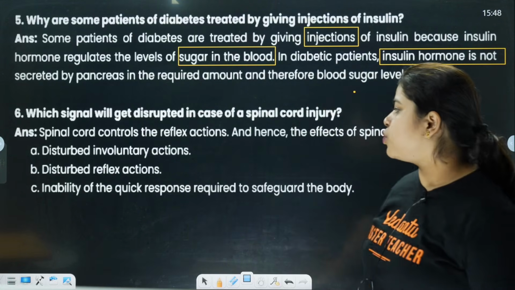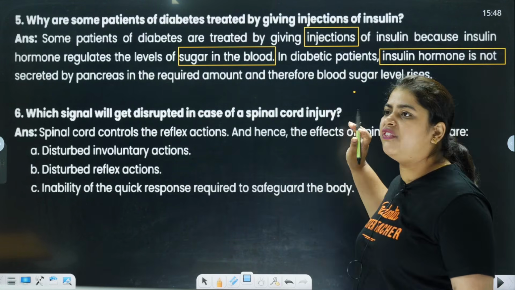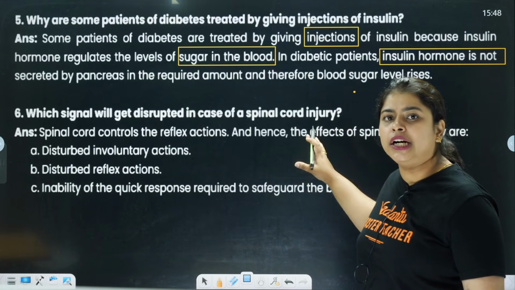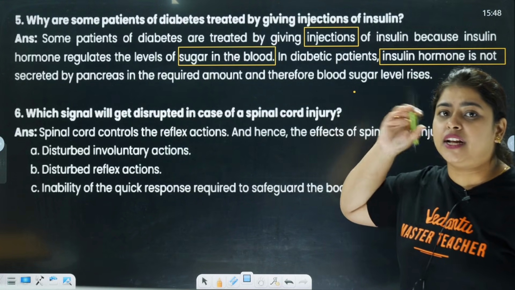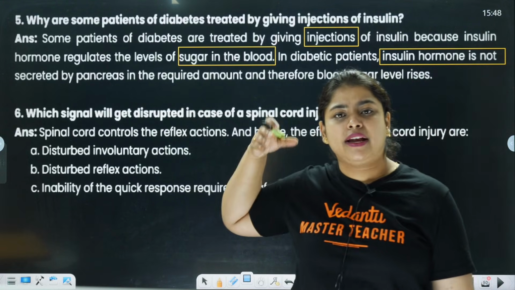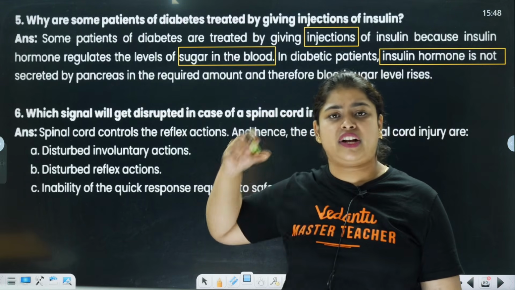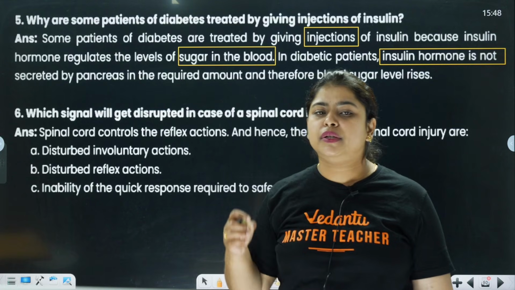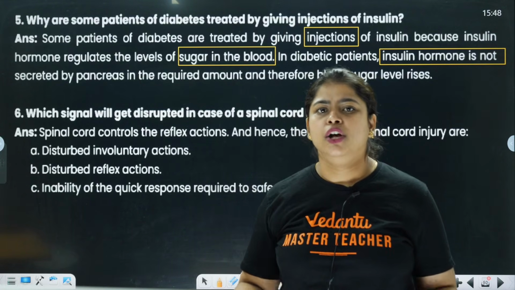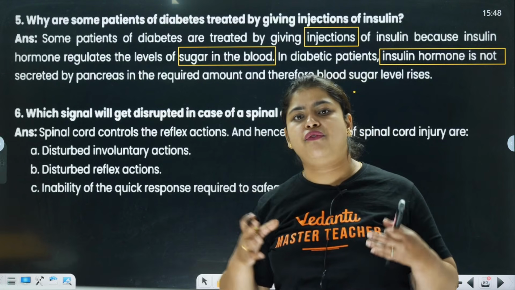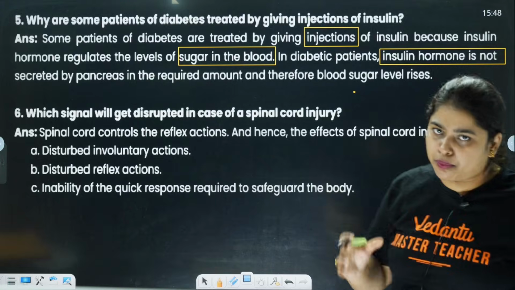Clear? It means these three things will be disturbed if we get hurt in the spinal cord. Because the spinal cord is connected to the brain, if the spinal cord gets injured, it is going to affect the brain also. So it is going to reflect on your body very badly. So we need to take care of our spinal cord very properly.